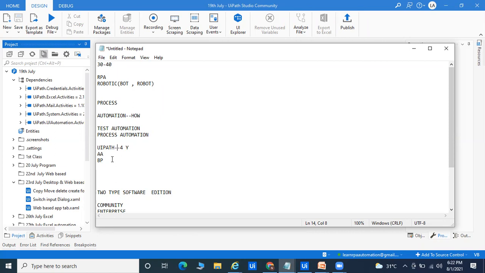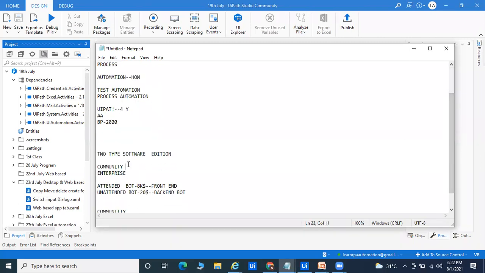So after 2020, they started the community edition. Okay, so for every software you can see here I've written two types of software edition. The community edition is especially for learning and development, but not for any company, not for any project. Especially for learning purposes you can use the community edition. If you discuss the enterprise, if you are going for any client involvement or client development, that requires the enterprise edition.